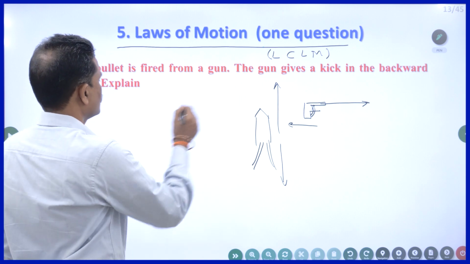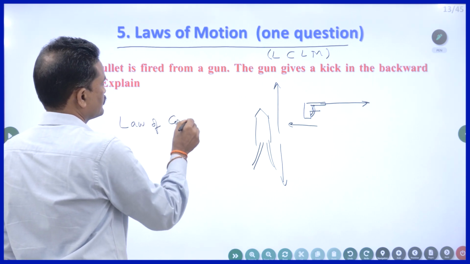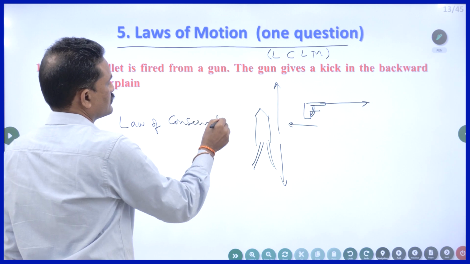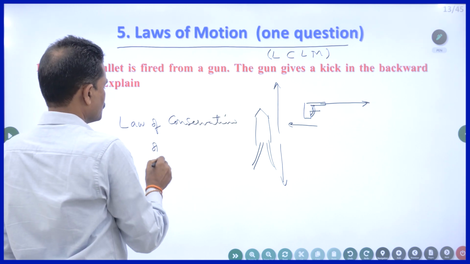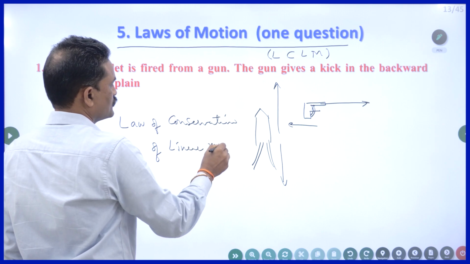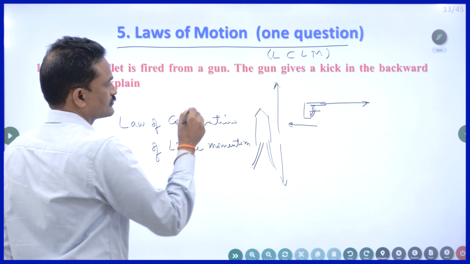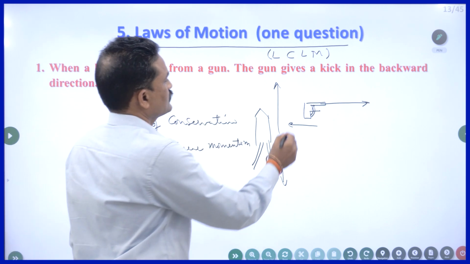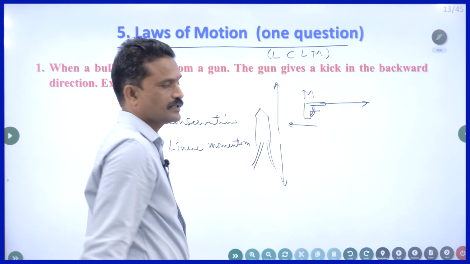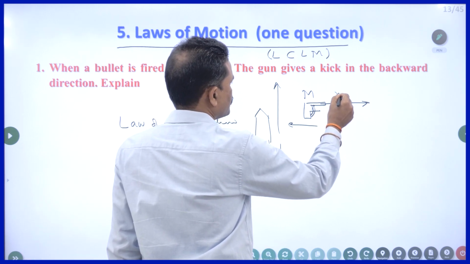That is due to the law of conservation of linear momentum. If you write this, you will get 2 marks. Momentum. Suppose capital M is the mass of the pistol or gun and small m is the mass of the small bullet.